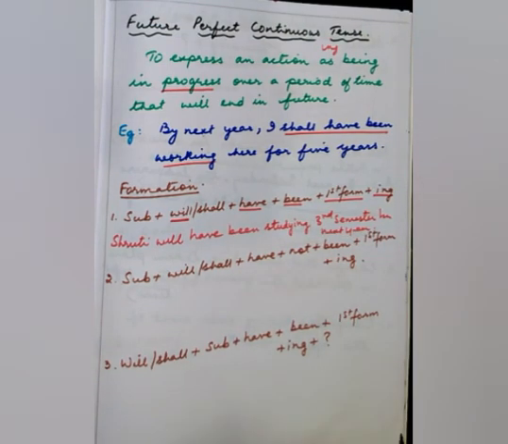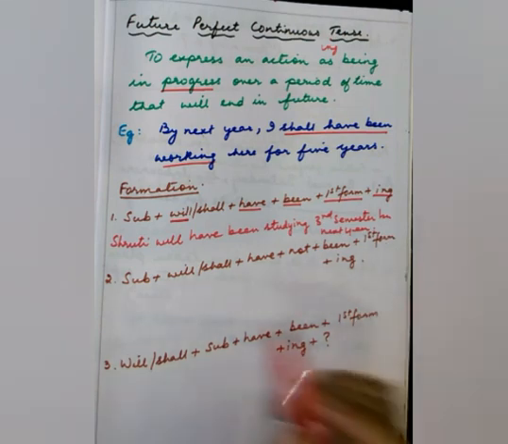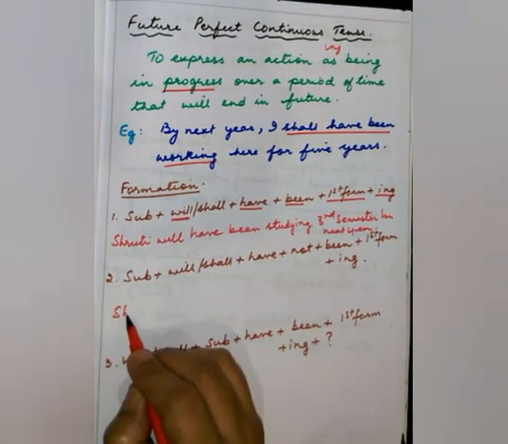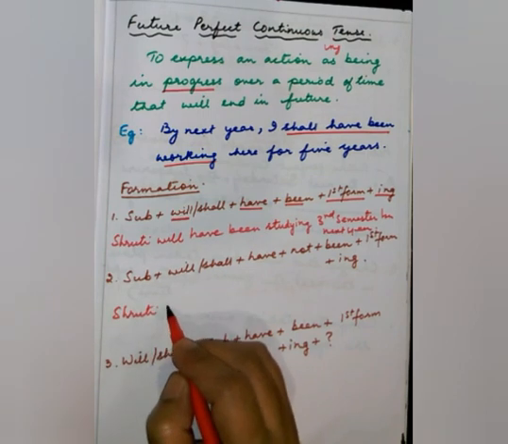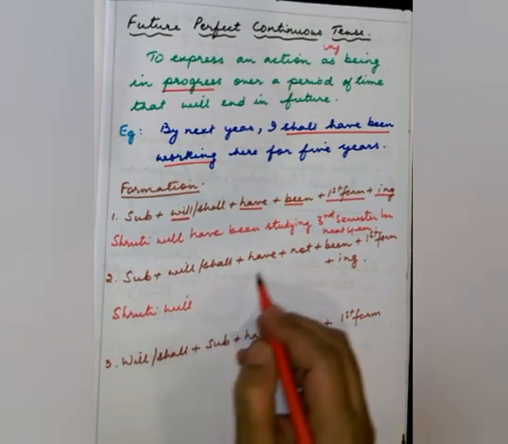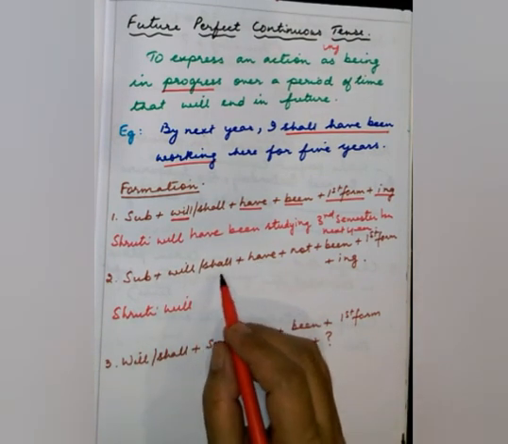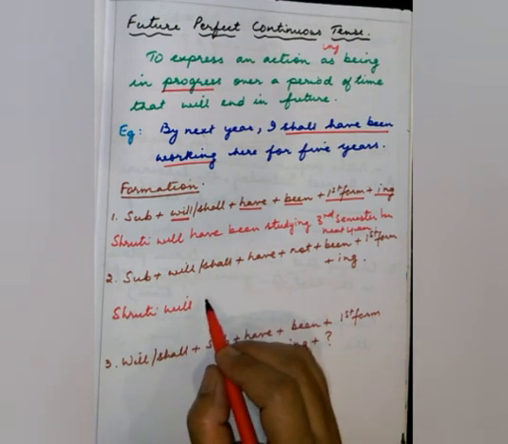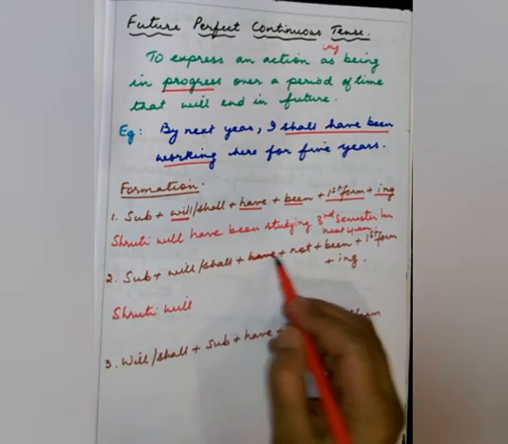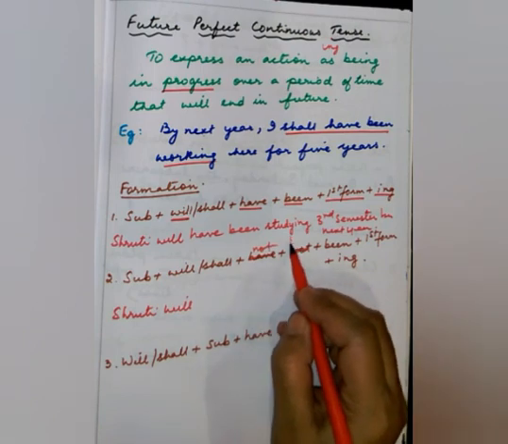Next one is subject plus will or shall plus not plus have plus been plus first form plus ing. So, let us take again Shruti will, sorry, here it should be not and have.